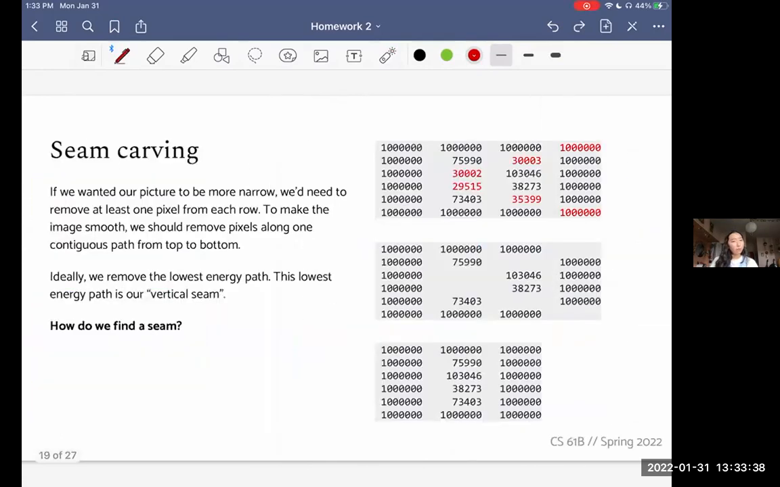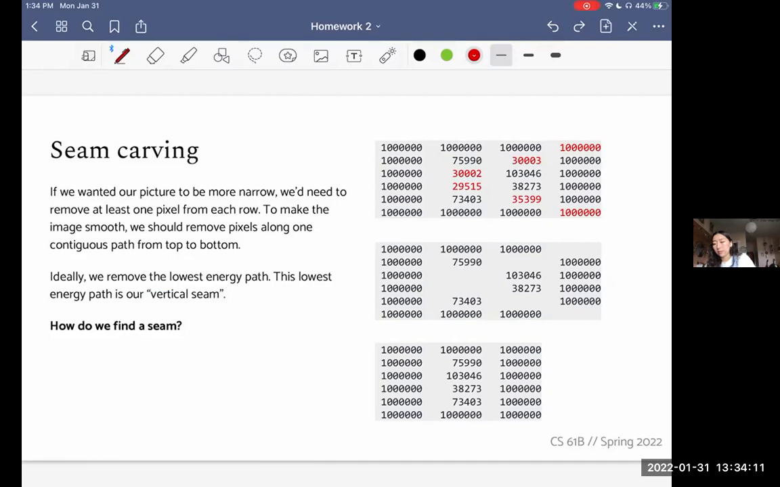And so if we wanted our picture to be more narrow this way, let's say, we'd need to remove at least 1 pixel from each row. And so to make the image smooth, we should remove pixels along one contiguous path from top to bottom, right? Rather than just picking and choosing all over the image, which would create this weird Swiss cheese, random jagged changes. We're going to do it smoothly. And so ideally, we're removing the lowest energy path. And this lowest energy path is our vertical seam.